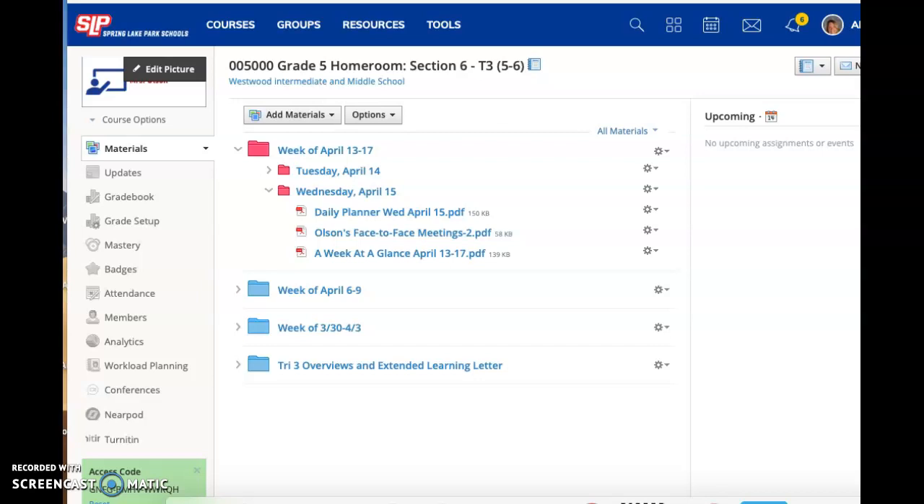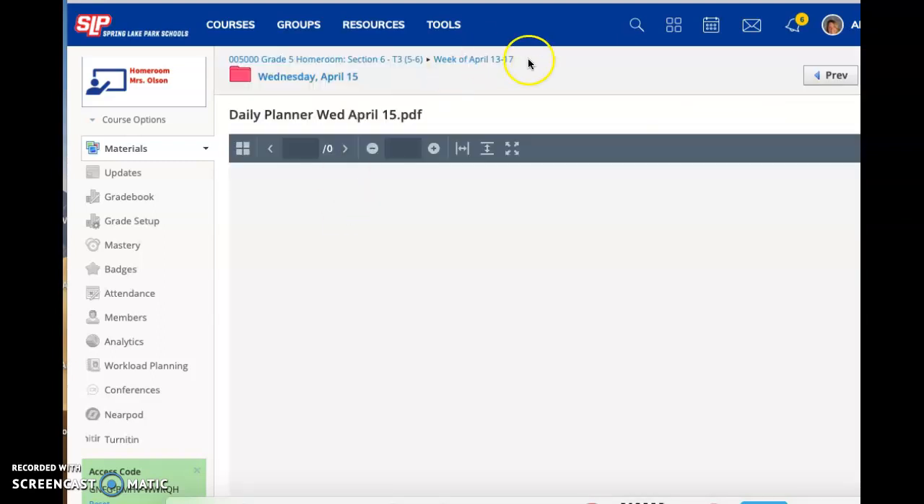Let's take a look at what's on the agenda for today. Our daily planner is the best place to start, so we're going to look at that.